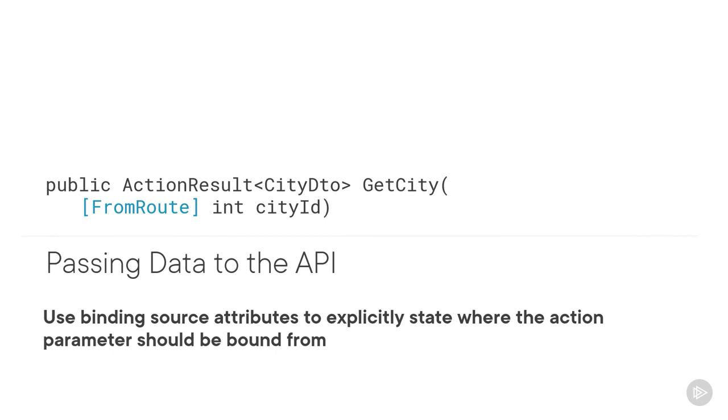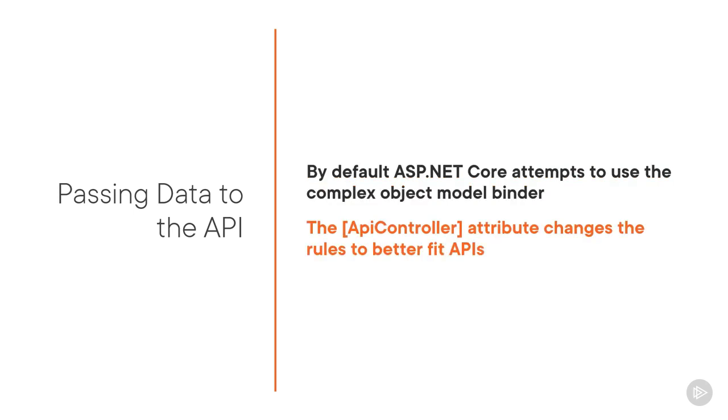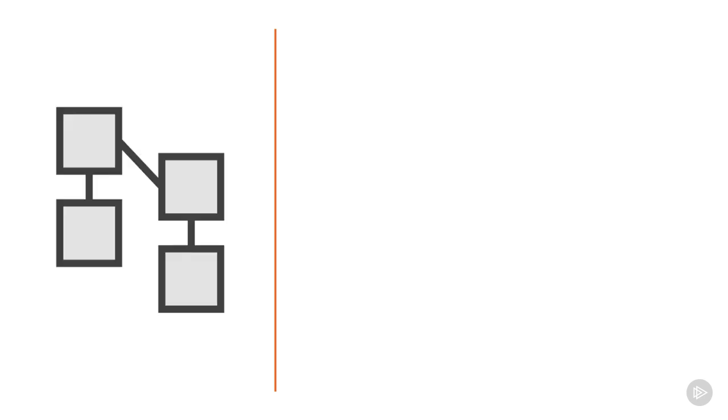By default, the ASP.NET Core runtime attempts to use the complex object model binder in that case, which pulls data from value providers in a defined order. In our case, however, we are using the ApiController attribute. The ApiController attribute changes the rules a bit to better fit API development. When using that attribute, FromBody is inferred for complex type parameters.